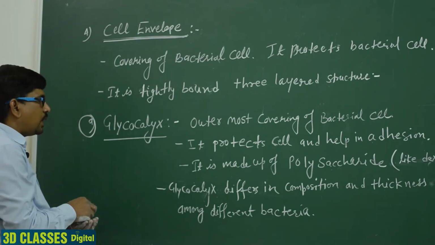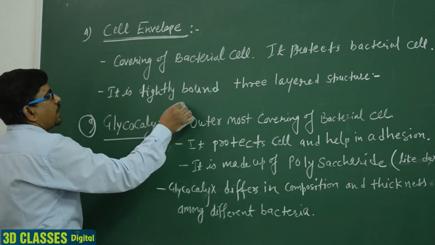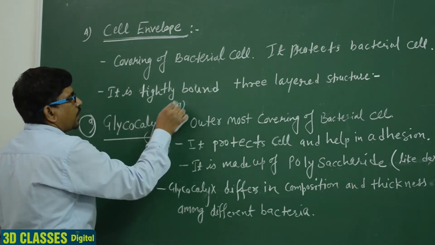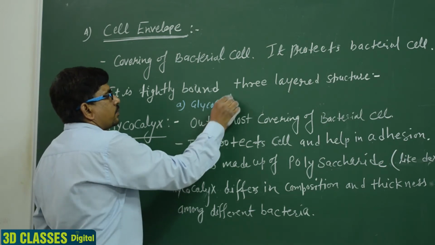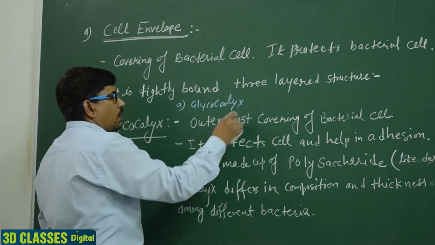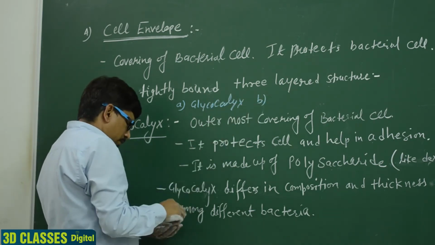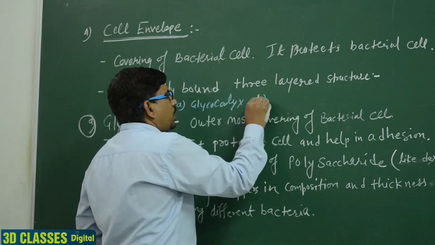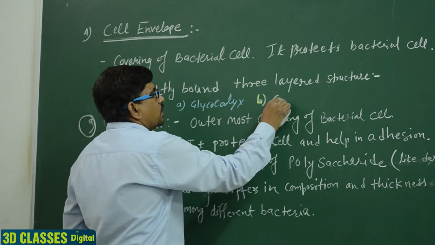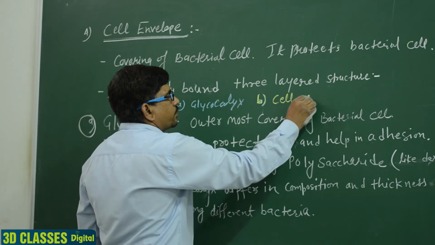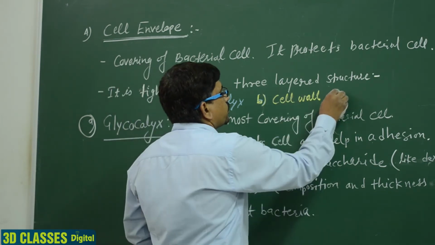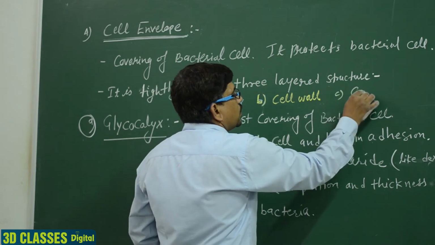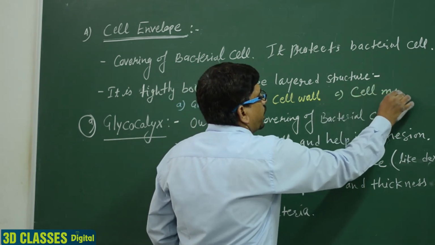So we discuss here the three layers. A, glycocalyx. Clear? B, the cell wall, and C, the cell membrane.